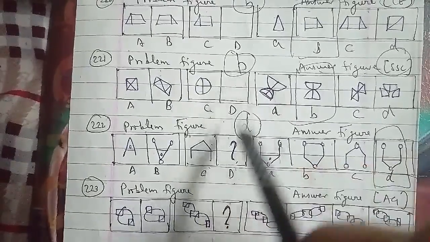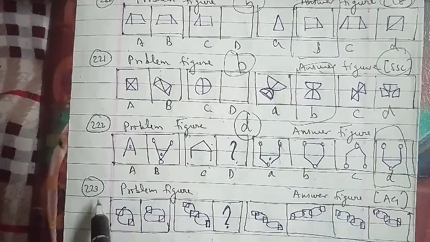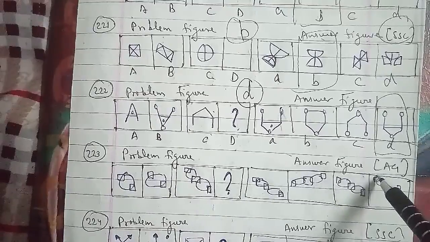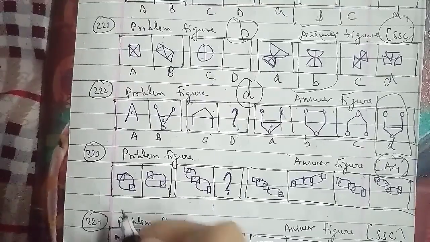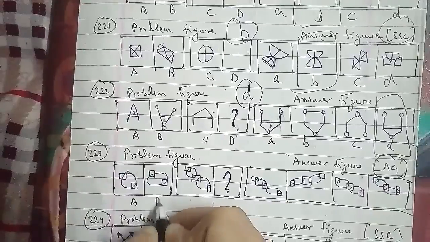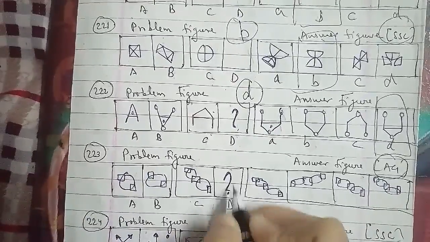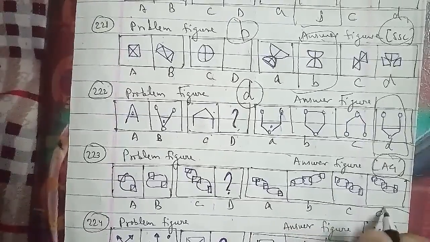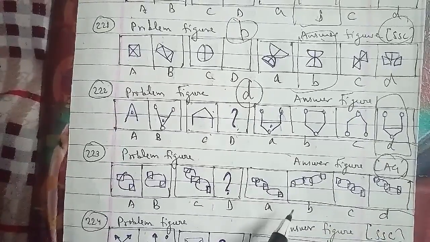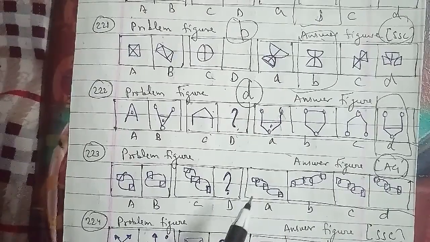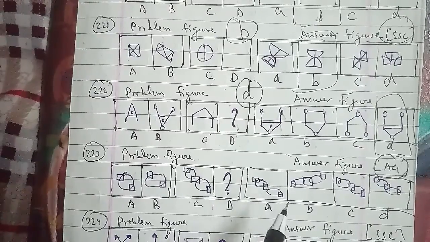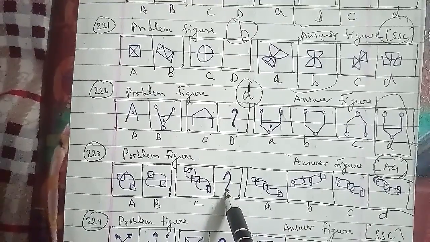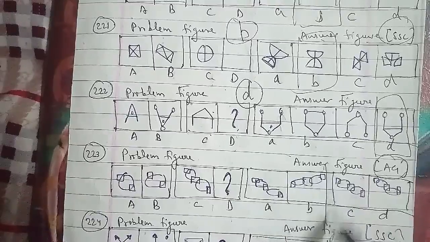We'll go ahead with the 223rd question of the session. These were the problem figures and these were the answer figures, which has been asked in the assistant grade question paper, named A, B, C, D. The figure which we have to find out is named A, B, C and D here itself. In the same respective manner, the circles are converted to ellipses, so we can say that the figure we have to find out here is figure C, which will be the right answer for this question as well.